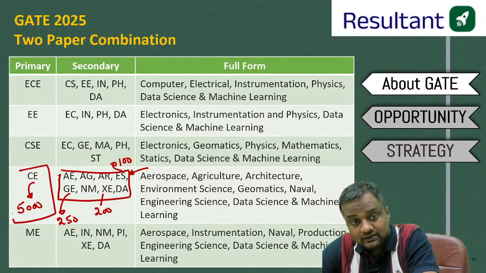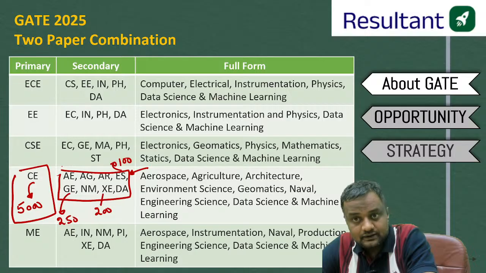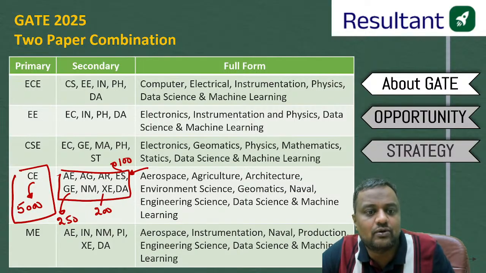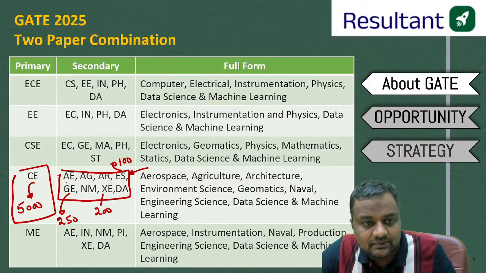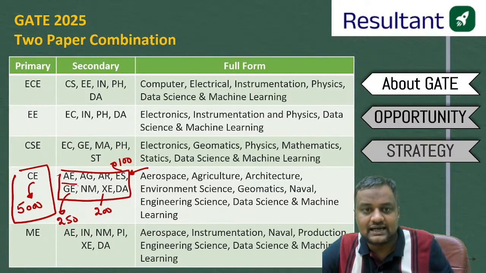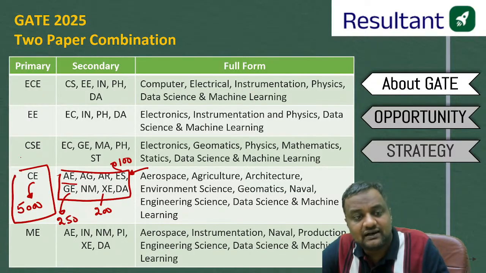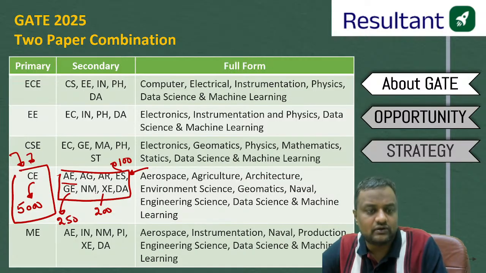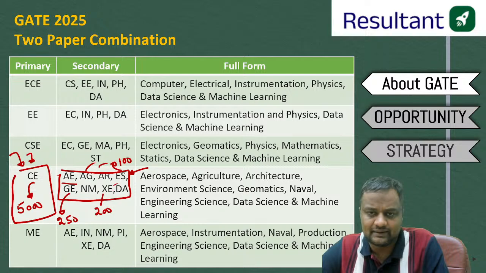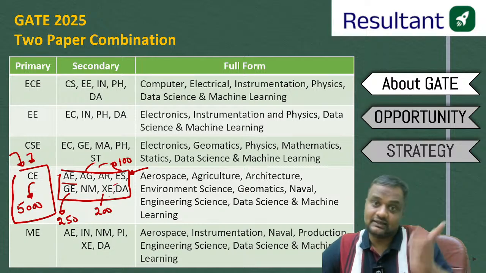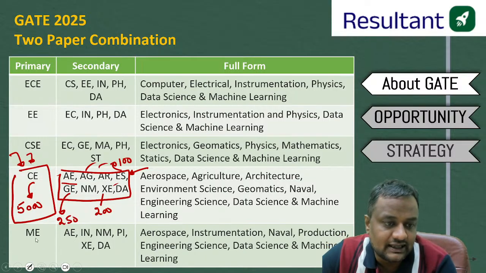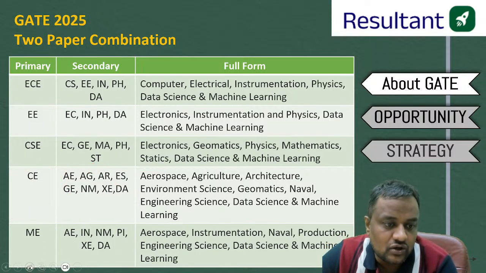So with his civil rank, he is not eligible or he will not be selected. With a 5000 rank, he is not selected. But with his 100 rank in ESE, he might get an IIT Bombay MTech in environment science. Similarly, might be a geomatics branch in IIT Roorkee or any IIT, with a civil rank he will not be eligible, he will not be getting that option, but with a geomatics rank he can get that, or any of these, XE, DA, NM, anything. But another thing can also happen, because another student may be in the case that if he focuses only on civil,